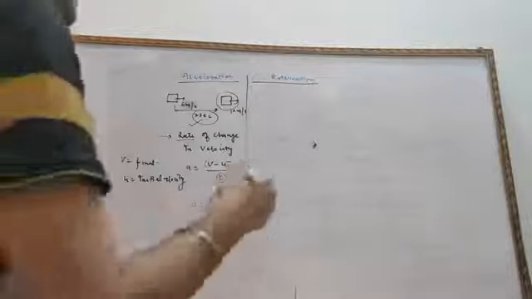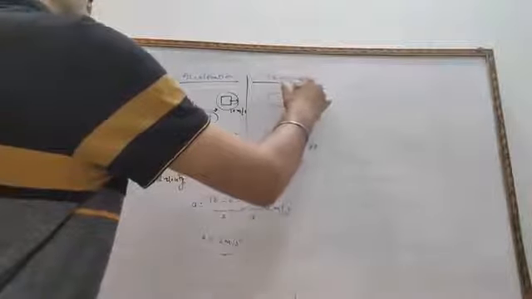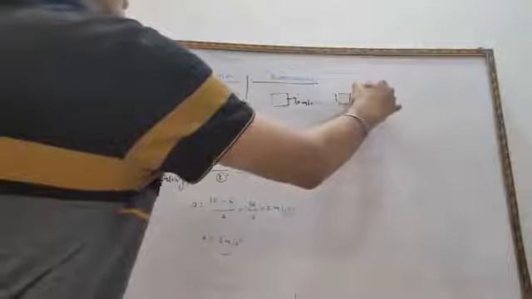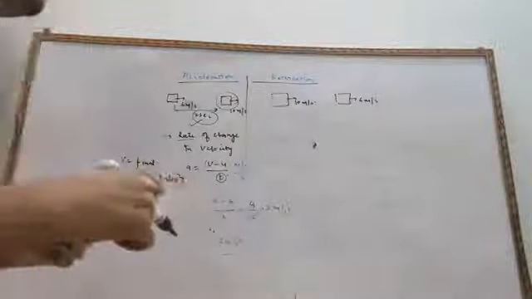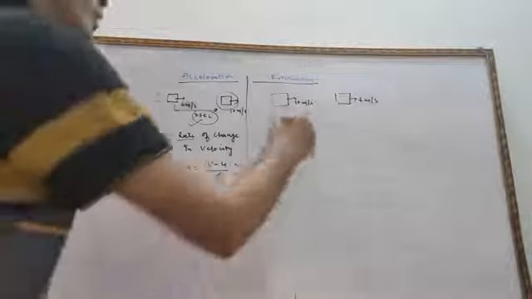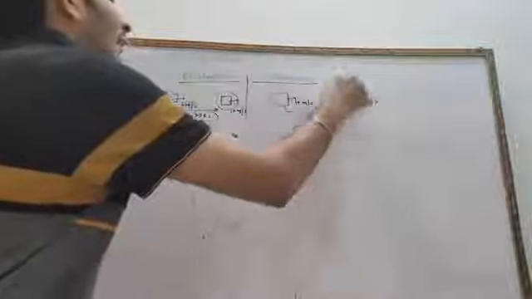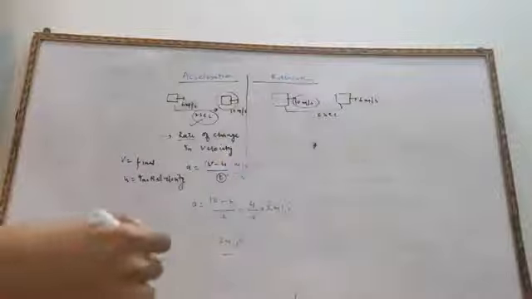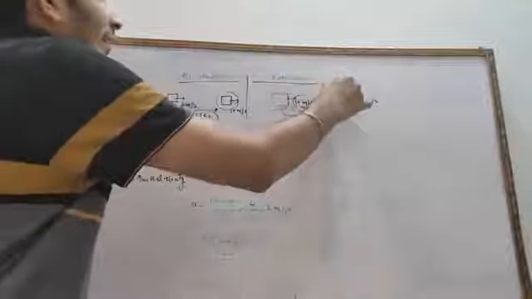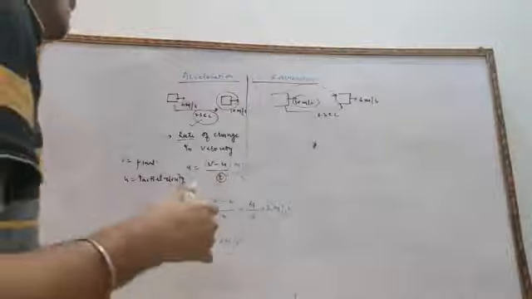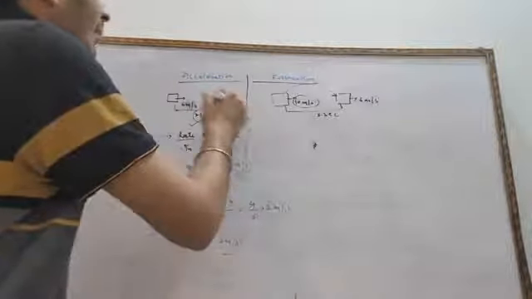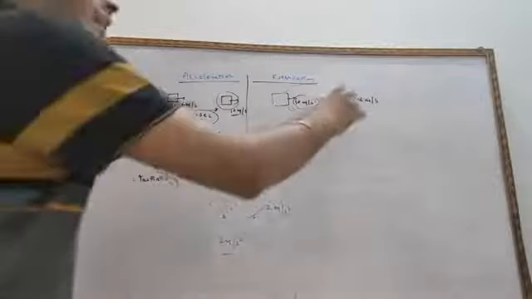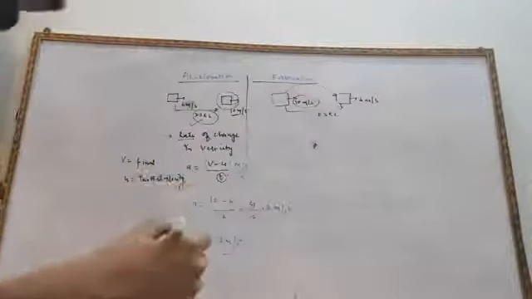Then what do we mean by retardation? Suppose a body is moving with 10 meter per second, the initial velocity is high and the final velocity is 6 meter per second. Suppose you are moving with a bike and you suddenly apply a brake. So within 2 seconds the speed falls from 10 meter per second to 6 meter per second. So there is a change in velocity within a time interval, but you can notice that in acceleration the final velocity is always higher than the initial velocity, while in the case of retardation the final velocity is less in comparison to the initial velocity.